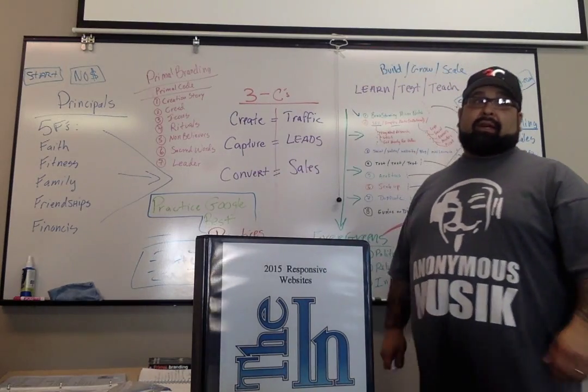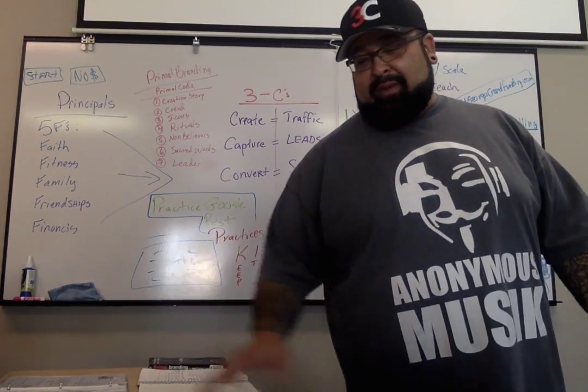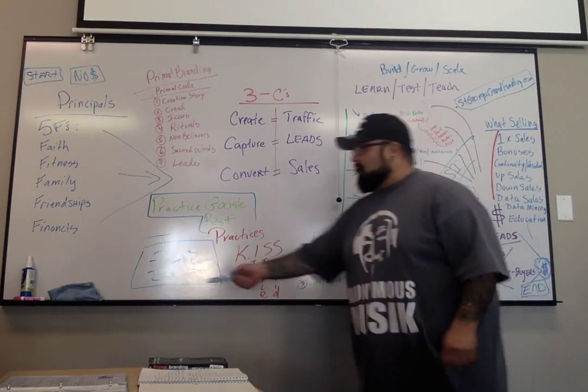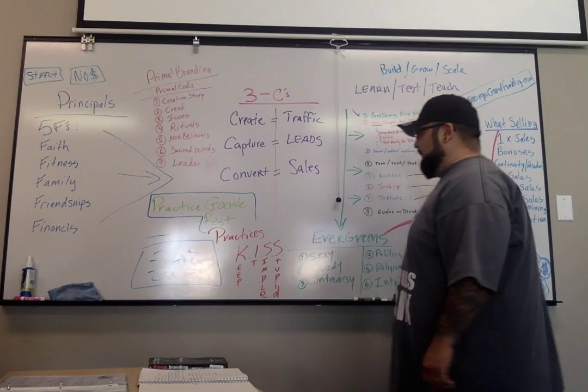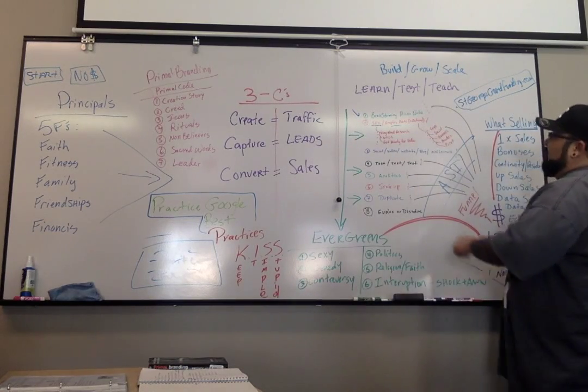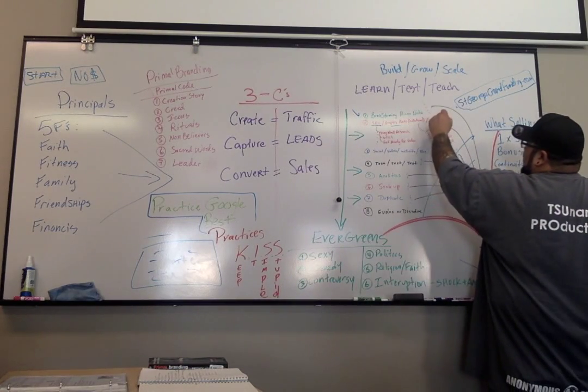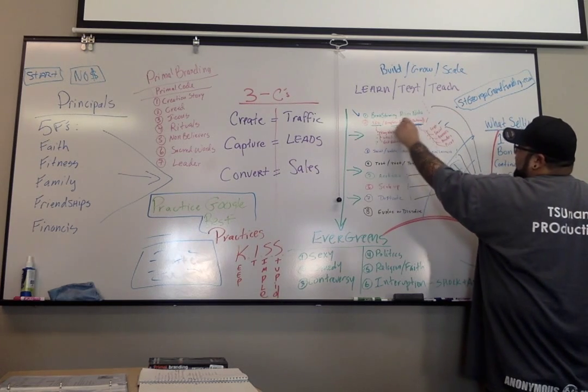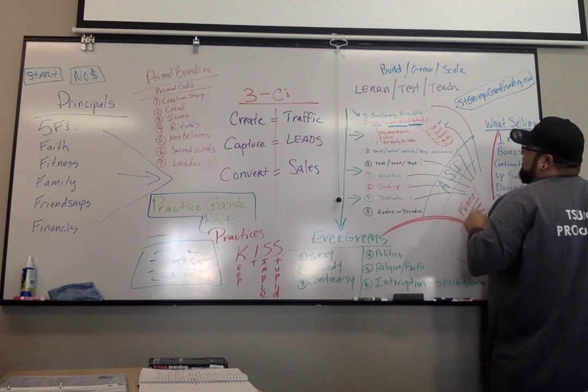So right now what we need is logos and social collateral. By collateral, I mean graphic arts.